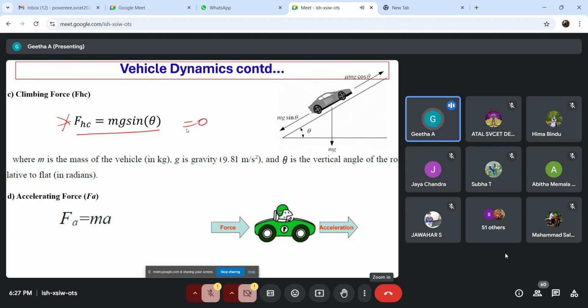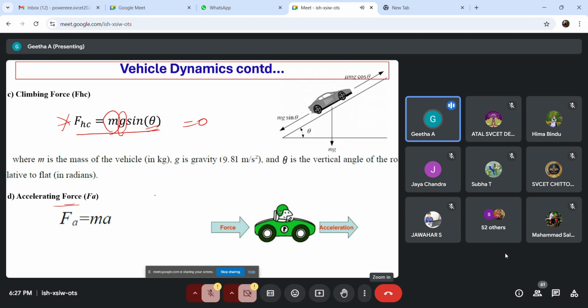And if your vehicle has even a small angle like 0.5 degrees, even in that case it is necessary to consider your climbing force. It will also have a certain impact in the modeling. Now, here m is the gross weight of the vehicle, g is the acceleration due to gravity, a constant 9.8, and theta is the angle, and it is in radians. So you can convert your degrees into radians while substituting it.